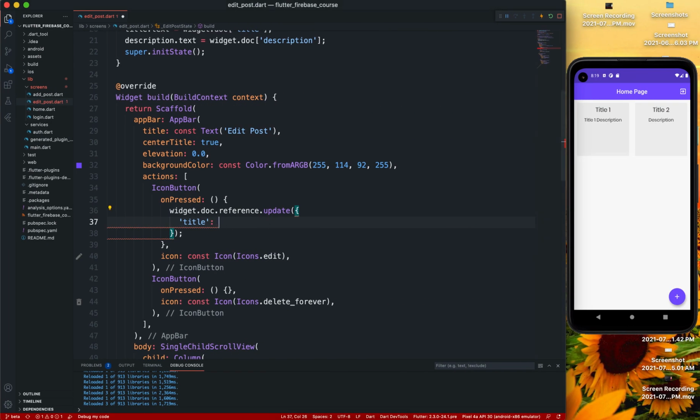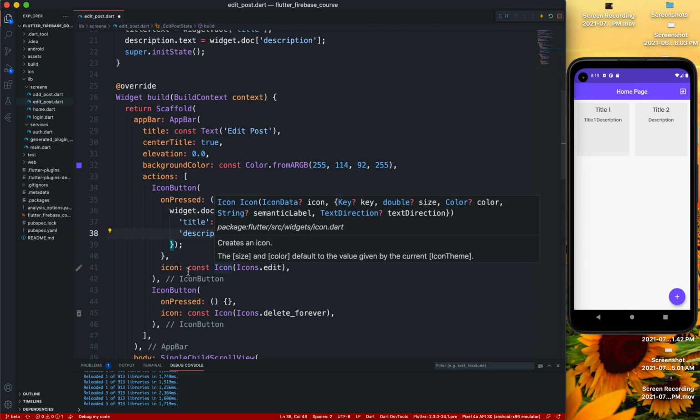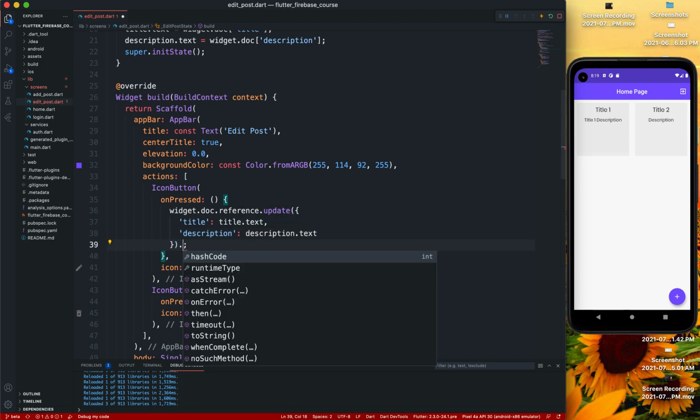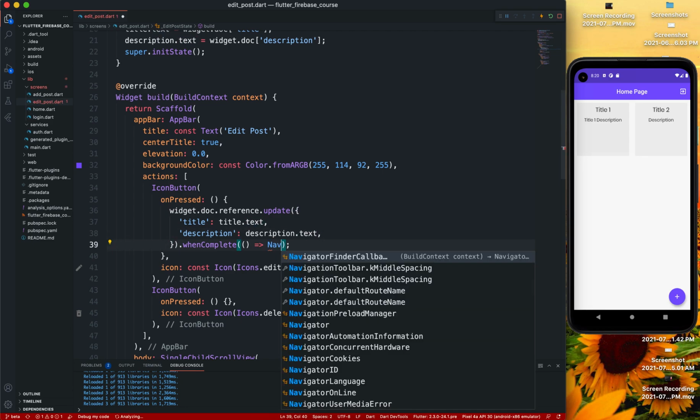So the title is going to be the title.text, and the description is going to be the description.text, and when that's completed, we're gonna pop from the screen.